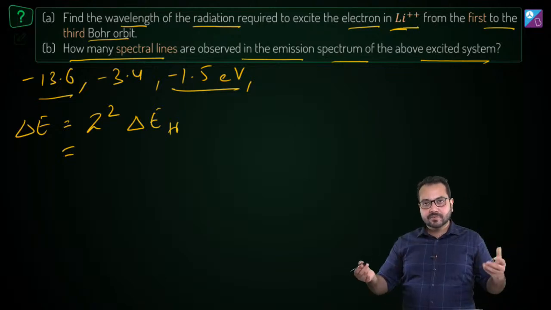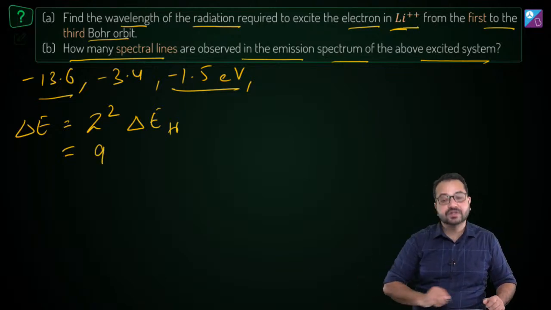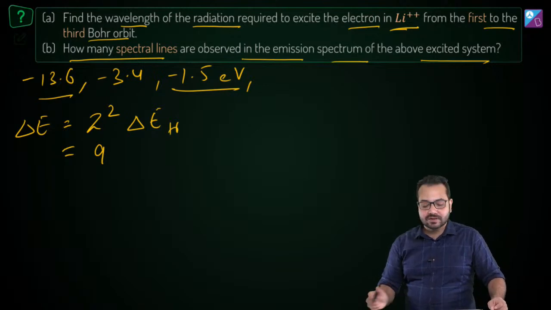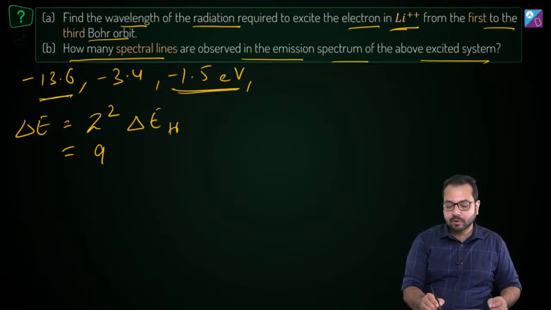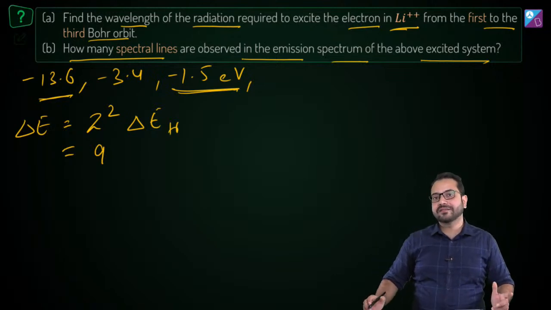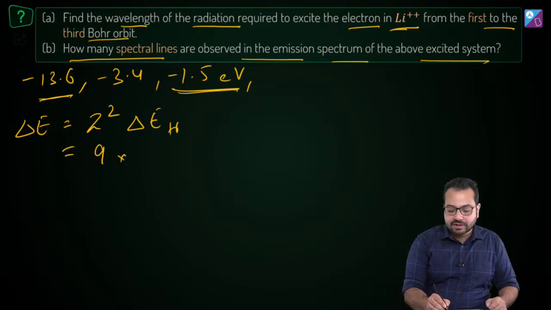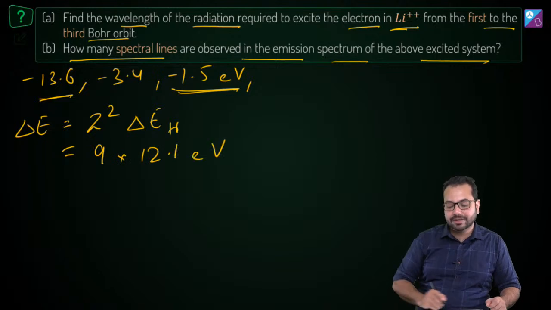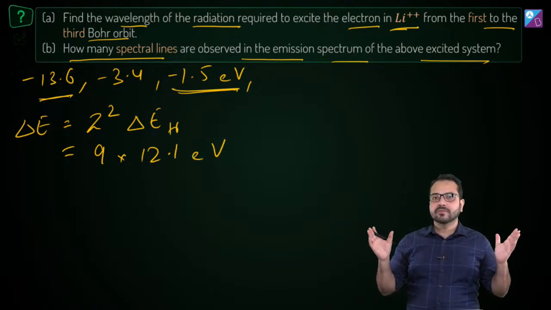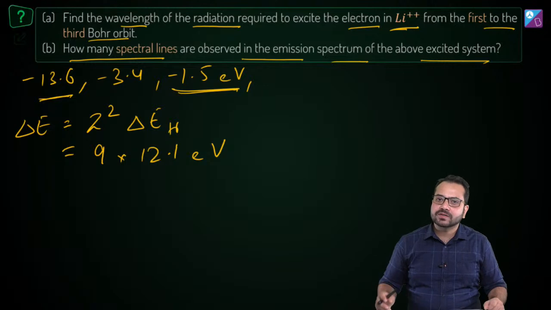So what is Z over here? We have lithium, so Z is 3, and Z square is 9. And what will be the energy of transition? It is going from minus 13.6 to minus 1.5. The energy of transition is 12.1 electron volt. Is that correct? So we have very quickly found out what delta E is.